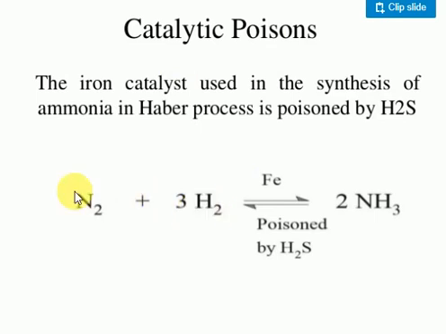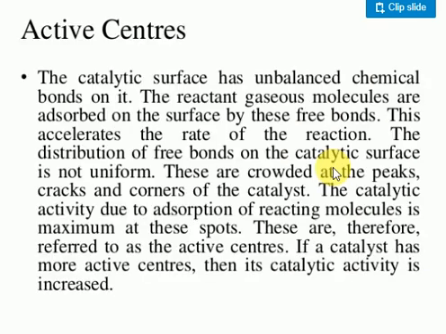Next, the catalyst poison is also mentioned here. Look at the Haber process, the preparation of ammonia. If you add iron as a catalyst, ammonia will form. If H2S gas is there, ammonia will not form. Here H2S gas acts as a poison. H2S gas has a rotten egg smell, you know very well.